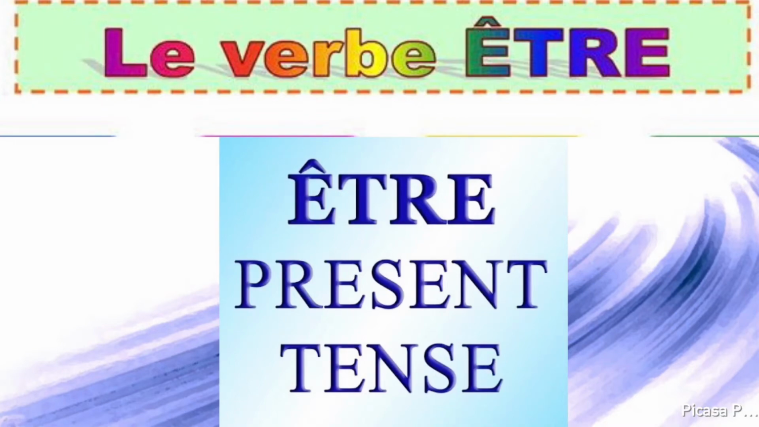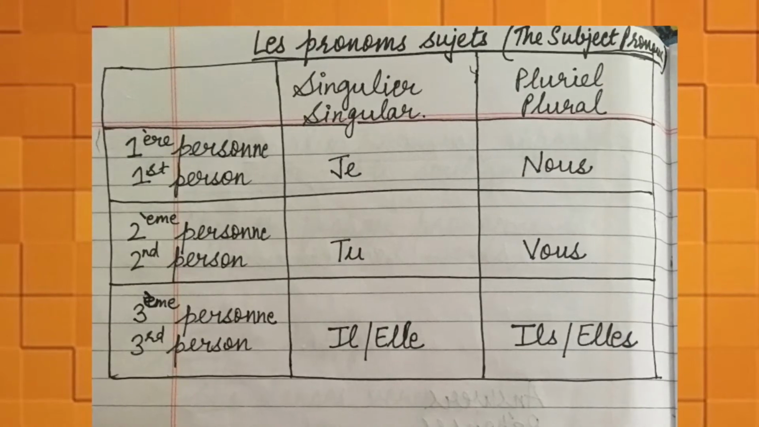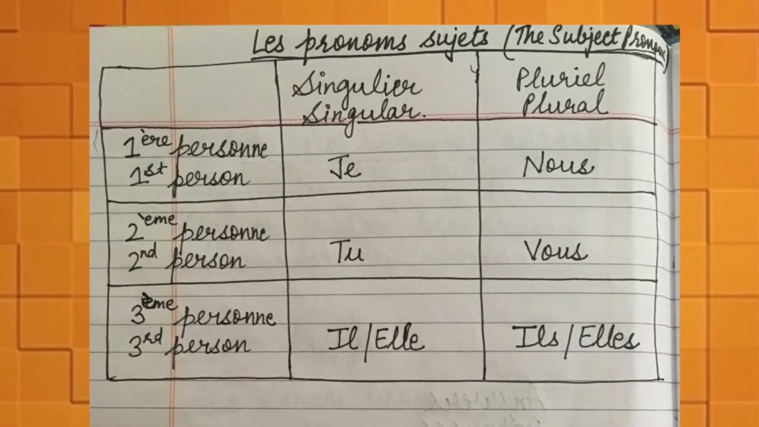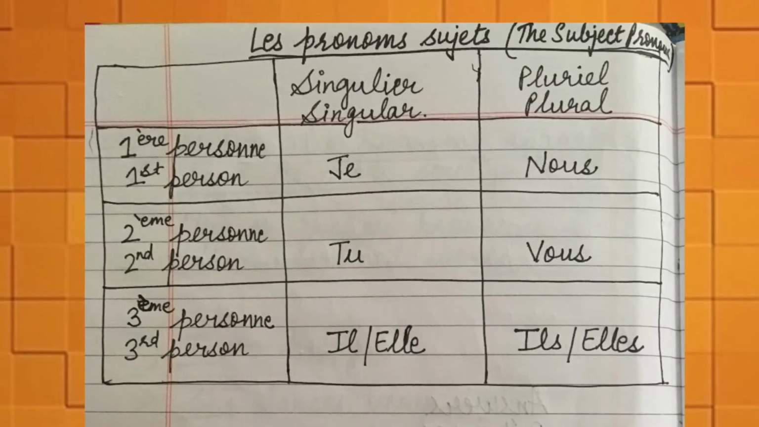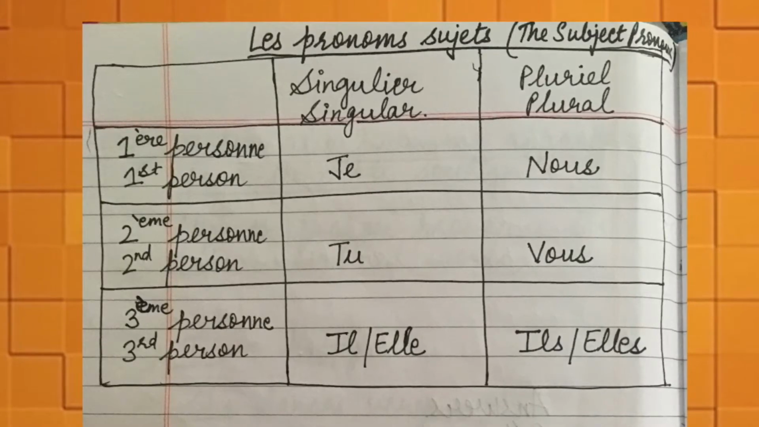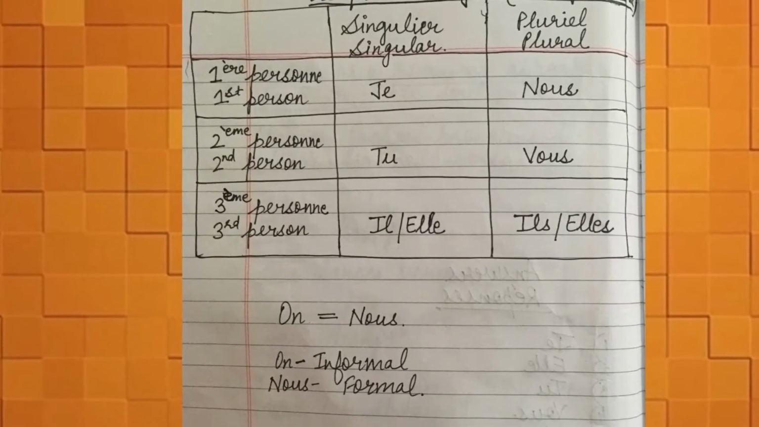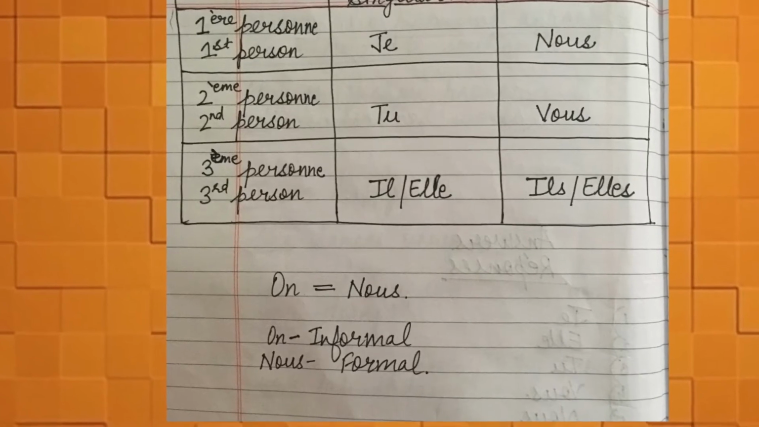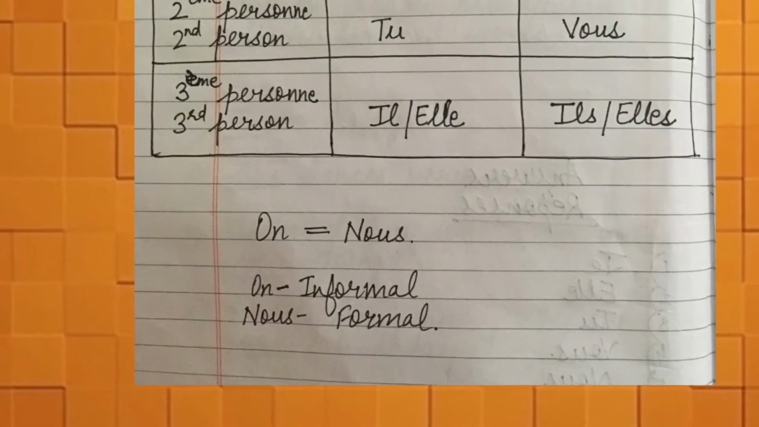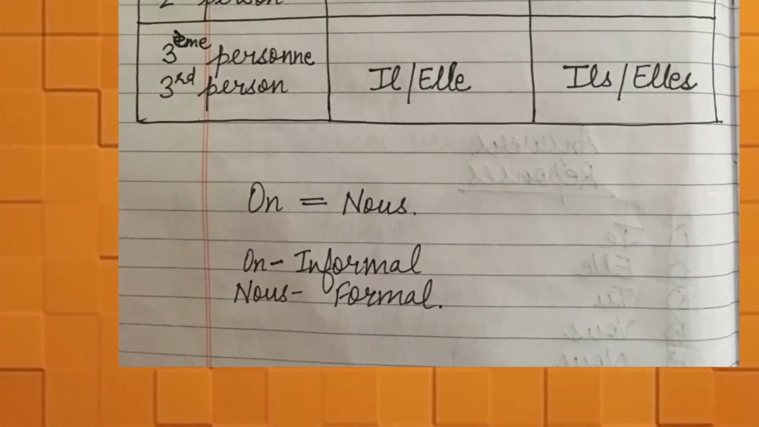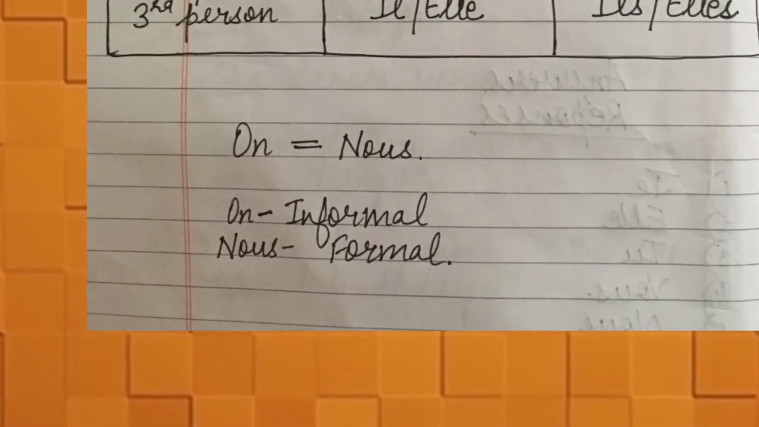Let's start with the verb être. You all now know the subject pronouns. They are je, tu, il, elle, nous, vous, il plural and elle plural. We have done all this in our earlier video. If you want to go through it again, you can click on the link shown above and go through it again. I want to add one more subject pronoun, that is on, which is the informal form of we. Nous is the formal form of we and on is an informal form of we. We conjugate on in the same way as we conjugate il and elle.